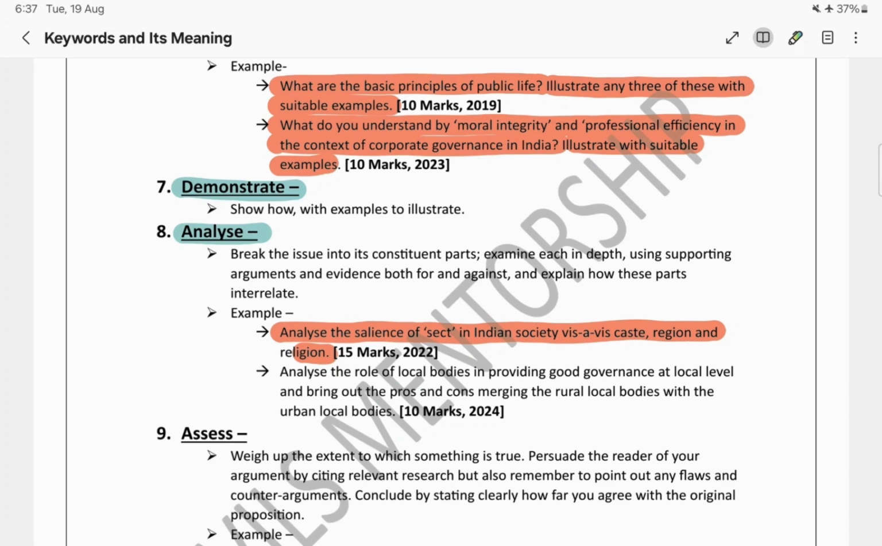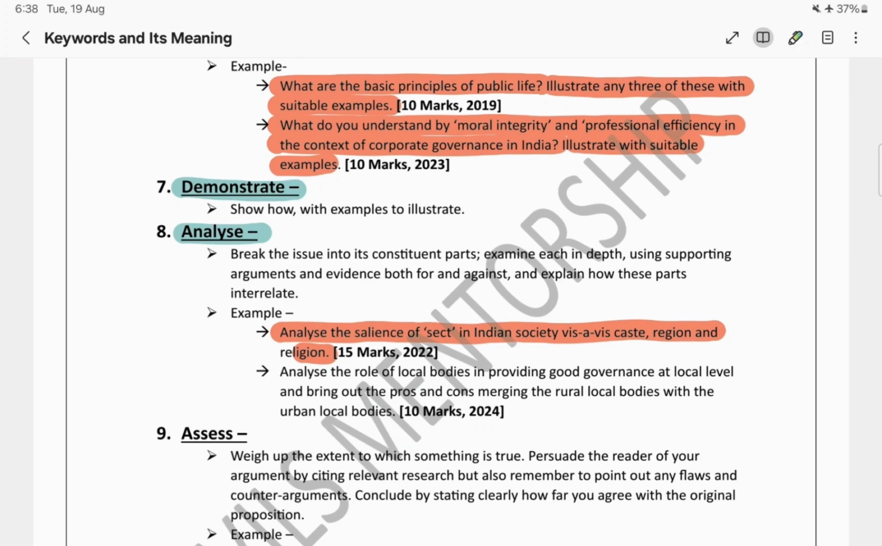So that's how, in this way, we can approach this type of questions. In these questions where the keyword "analyze" is given, if you think from the examiner's perspective, they want to check our critical thinking. That's why they have given "analyze" as the keyword in these questions. So hope you understand.